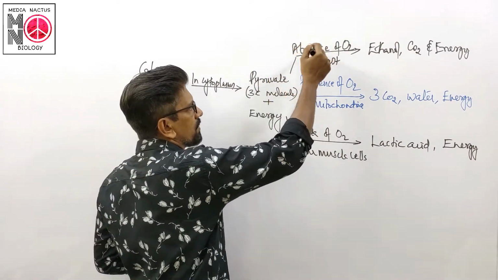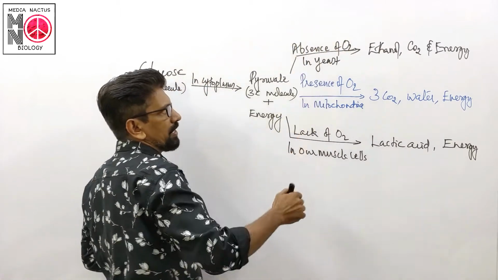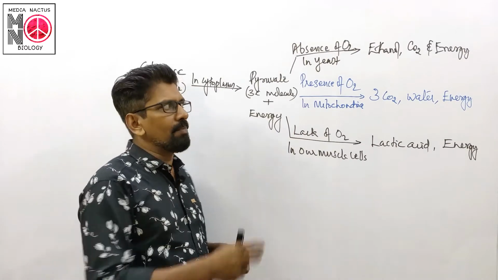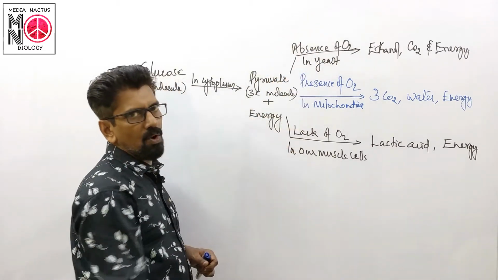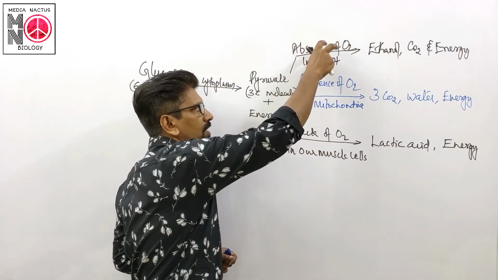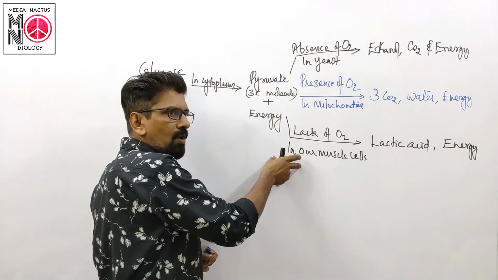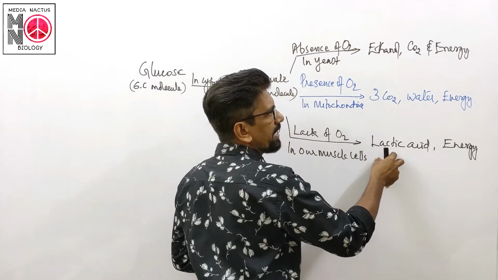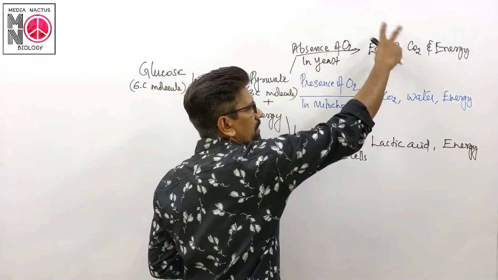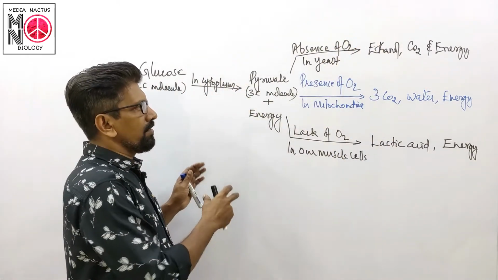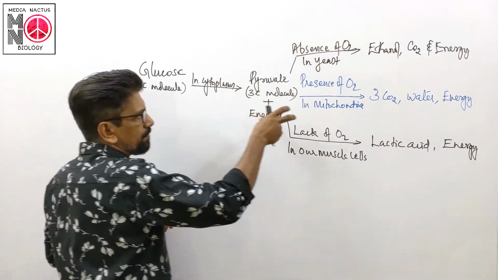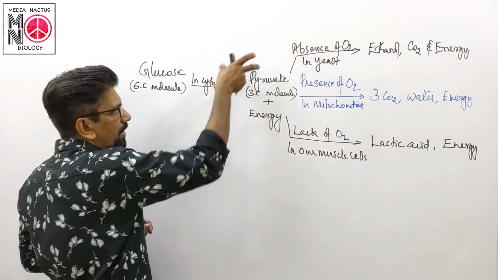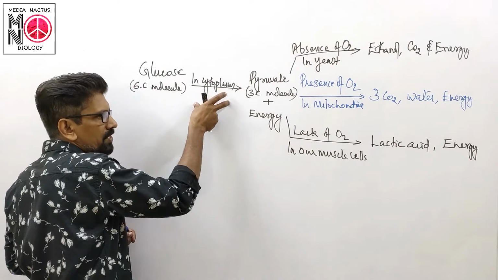During the process which takes place in yeast, carbon dioxide is produced, and that process is known as anaerobic respiration because it takes place in the absence of oxygen, and it is also known as fermentation. Here in muscle cells also the process is known as fermentation. Here it is known as lactic acid fermentation, and in the case of yeast it is known as alcoholic fermentation. So this is the step which takes place in different organisms. The first step is the same in all organisms, and it takes place in the cytoplasm.